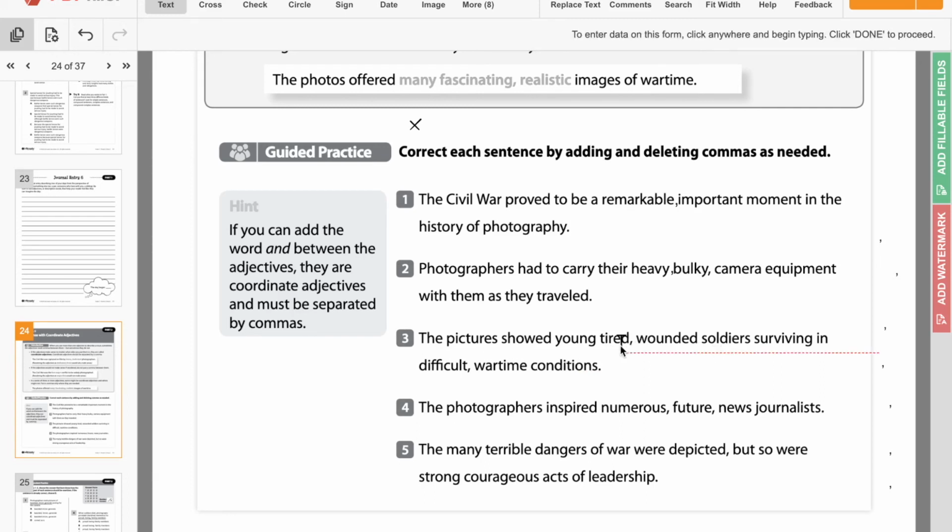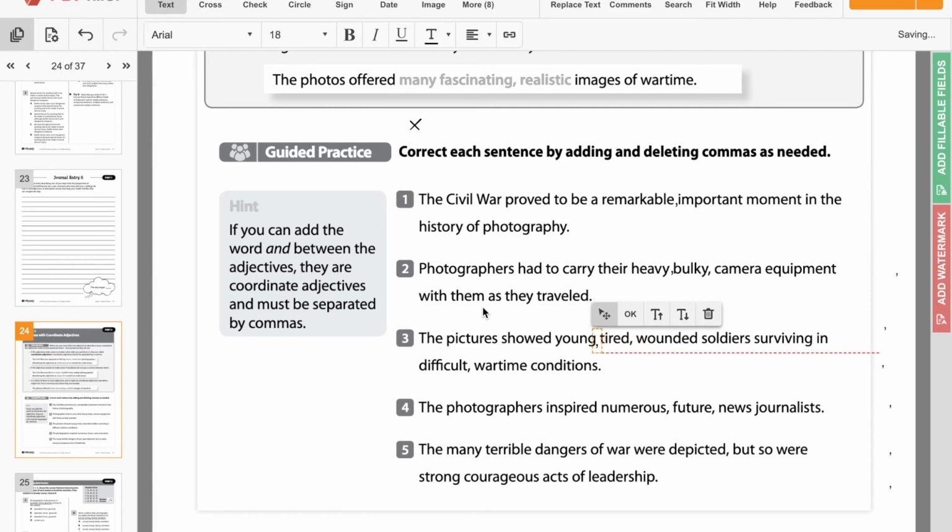So we have a comma after young, tired, and a comma after difficult. Do those commas belong there? Yes, because it's saying difficult and wartime conditions. And then tired and wounded, those are types of soldiers. Now, young is our other descriptive word. So we need to add another comma right in there.